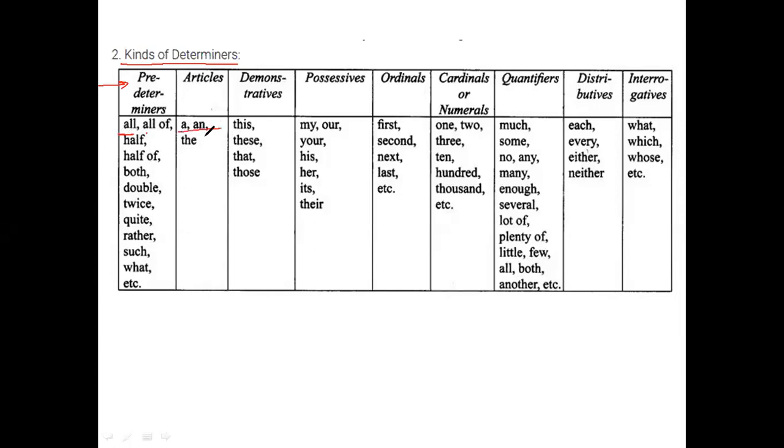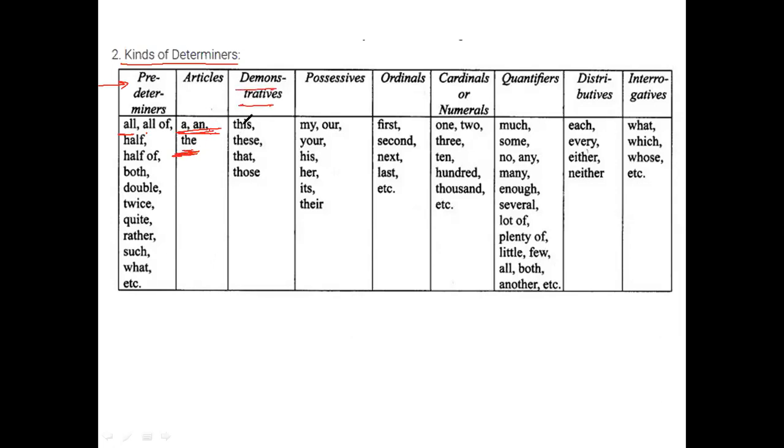Then we studied in detail about articles. This was also my main aim, so I will not repeat the articles now, because we went into quite detail, and I have possibly exhausted all the exceptions and all the classification where we can see a and the.